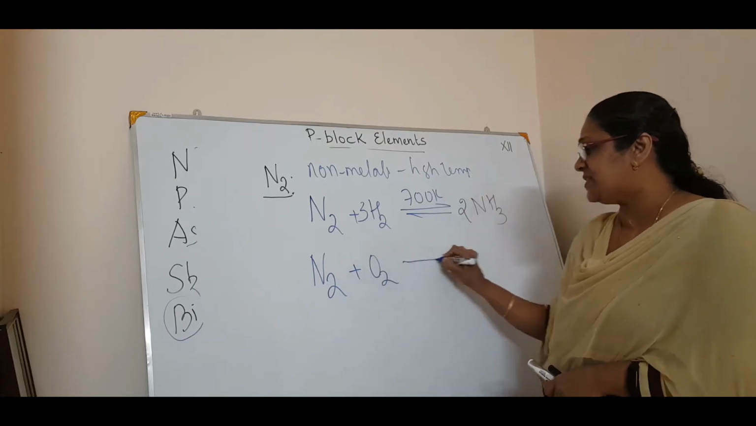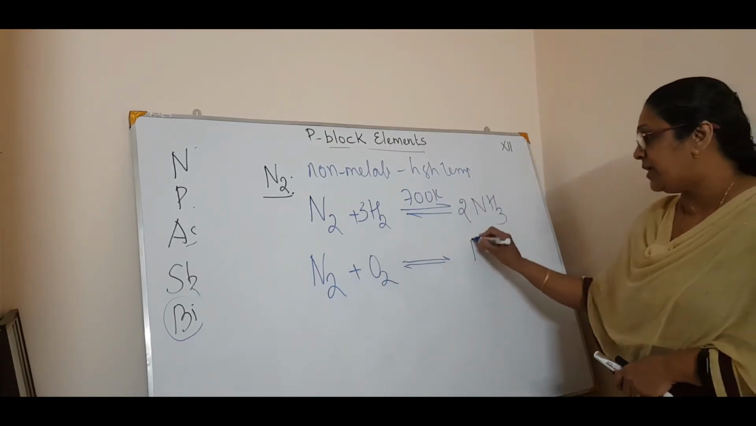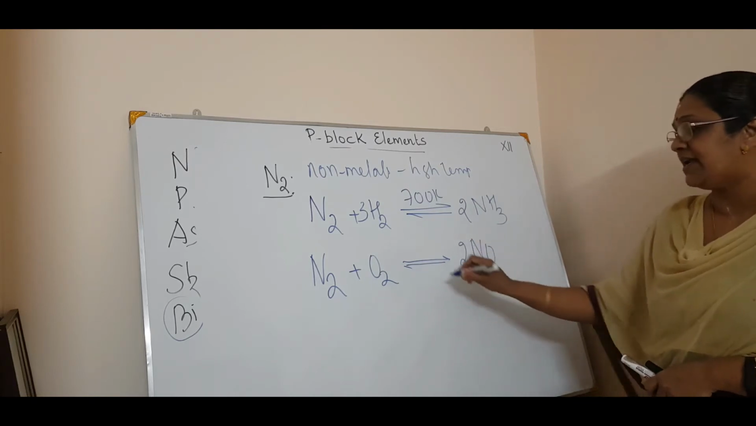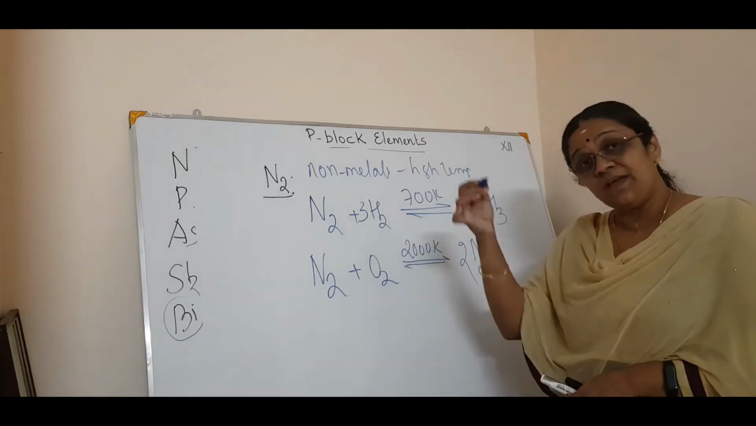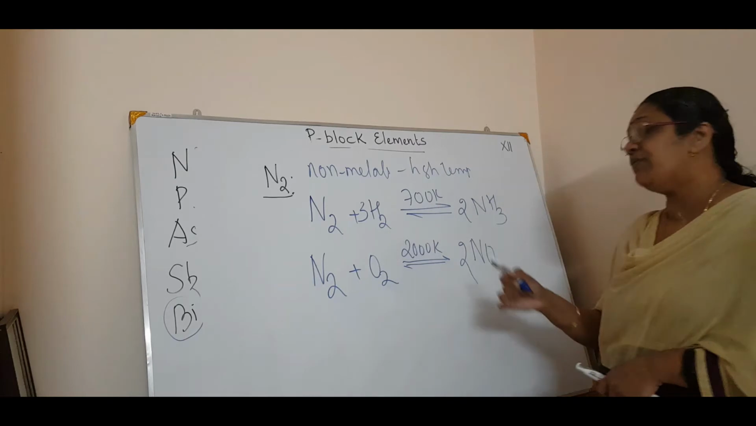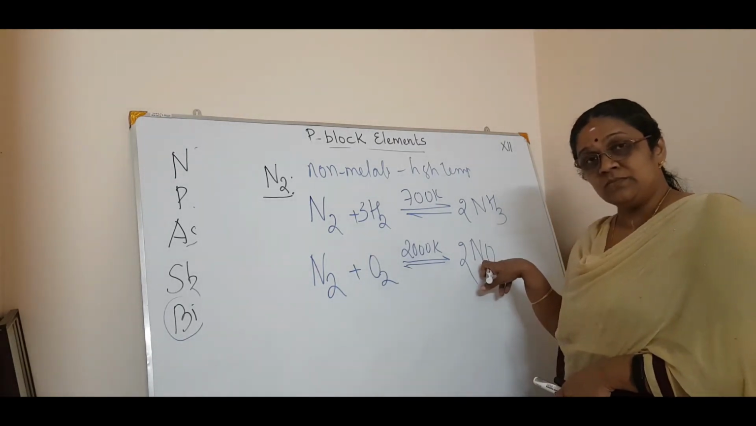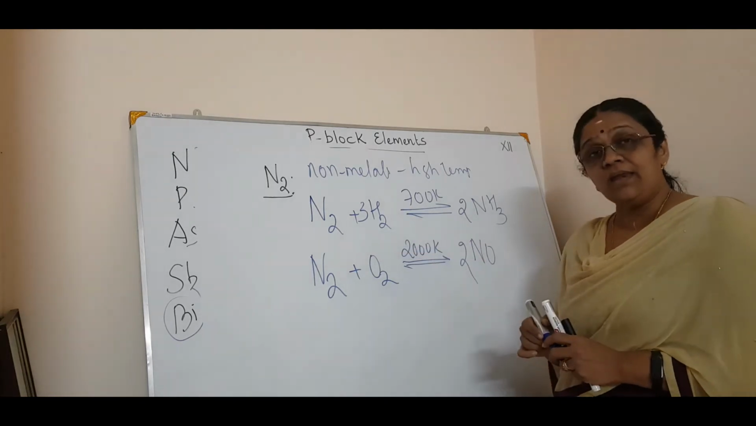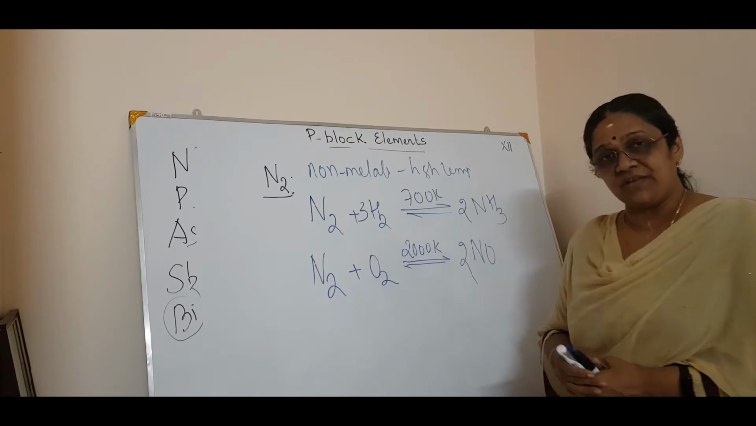All these equations, see, you have to write it and keep it. Nitrogen plus oxygen, you will have nitric oxide. This is again at high temperature, that is 2000 Kelvin. See, very high temperature. That is nitrogen plus oxygen will give you nitric oxide, that is NO. So these are the main chemical properties we have to study in nitrogen.